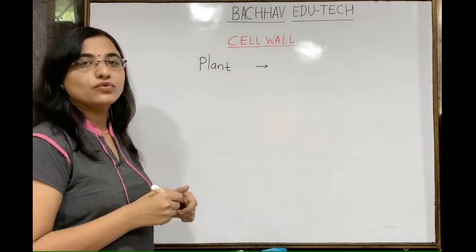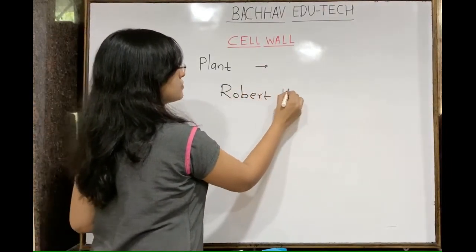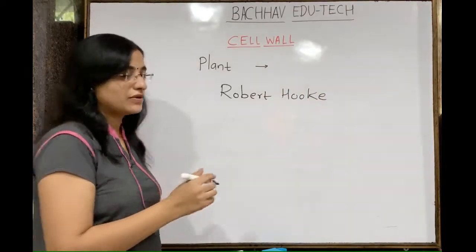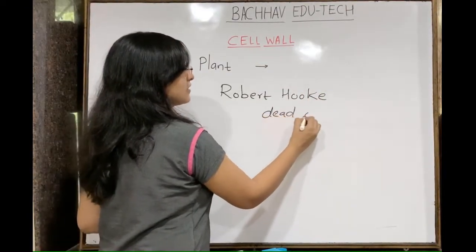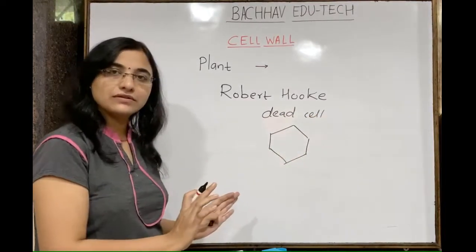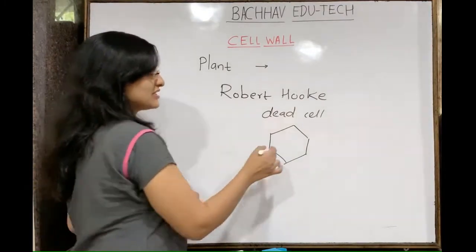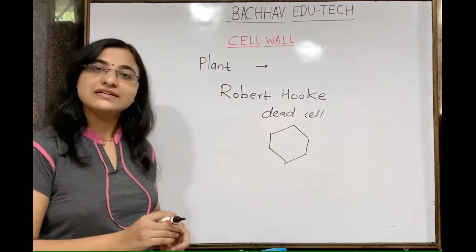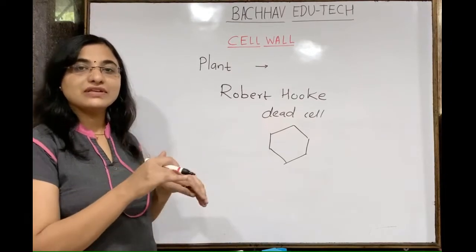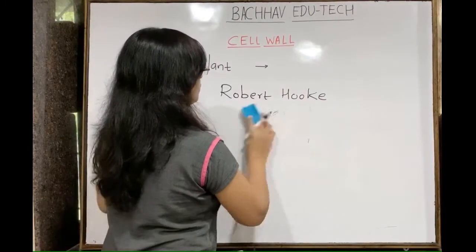So who first observed this? We know that Robert Hooke first observed the cell, and what he observed was the dead cell. That dead cell consists of only the cell wall, and inside there is nothing. So actually they observed the cell wall only. There is nothing inside because it is a dead cell. Robert Hooke is the one who observed the dead cell, having the cell wall with nothing inside. Okay? He observed the bark.